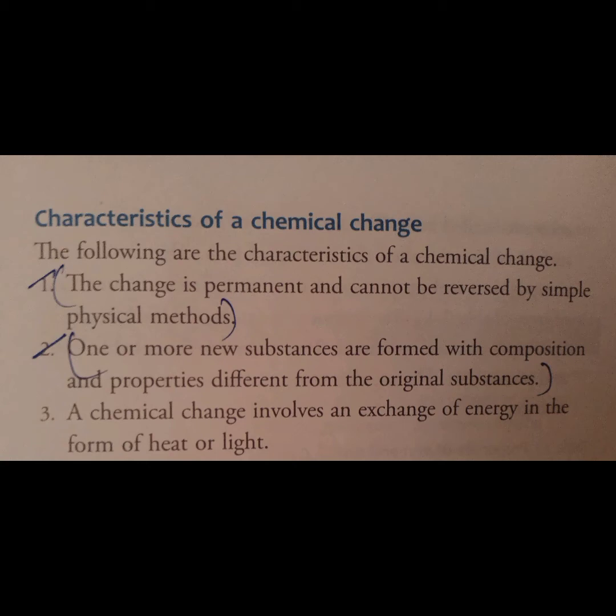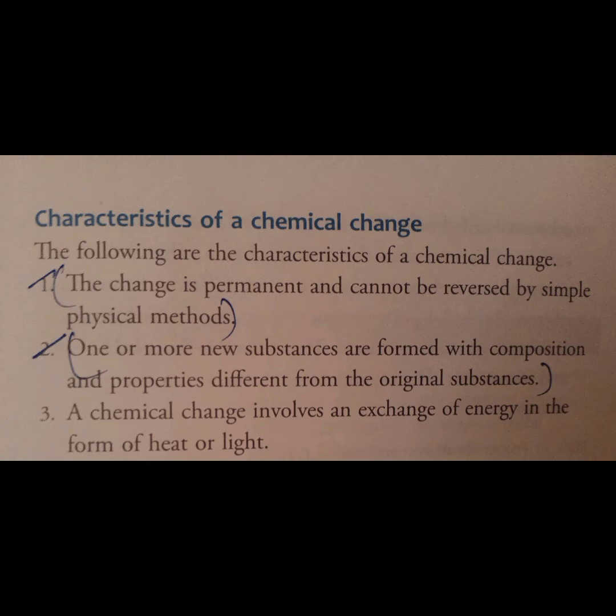So by seeing these 3 points related to characteristics of chemical change, we can observe that this change is permanent, so it cannot be reversed by simple physical methods. The second point tells us that one or more new substances are formed with a new composition and properties which are totally different from the original substances.